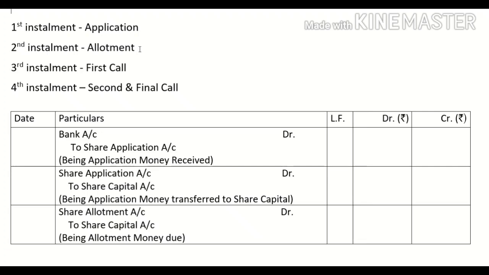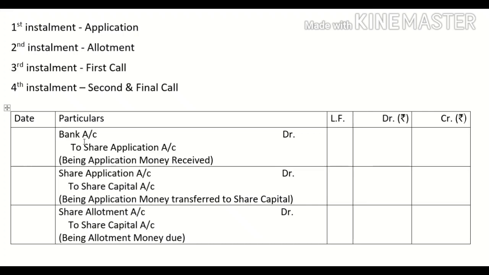Like if we have only one more installment, then what will we call that installment? First and final call. And in case two more installments are there, then the first one will be called the first call and the last one will be called the second and final call. This is how the installments will be named.